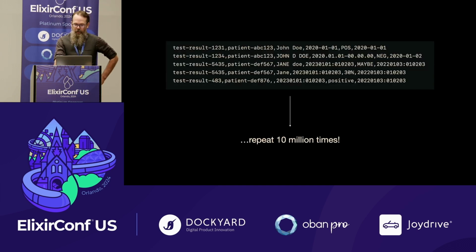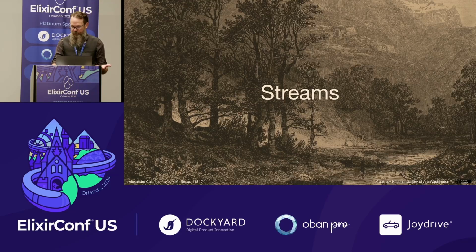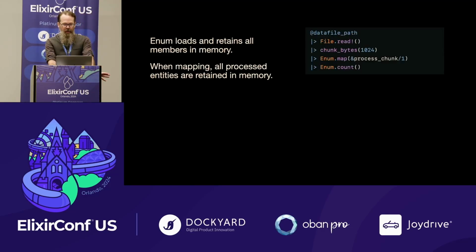So what is this type of data? Again, the actual data is pipe delimited, but we can think of it as CSV parsing. And we look at a file, and great, we have 10 million rows. Again, we probably don't want to process this synchronously, all in one, blocking the memory, loading the entire 10 million rows, processing them, doing the next step, doing the next step. So let's talk about streams. Enum operations load everything into memory. When each step is done, it might release that memory, or previous steps might be released, but you actually are holding one big thing in memory.